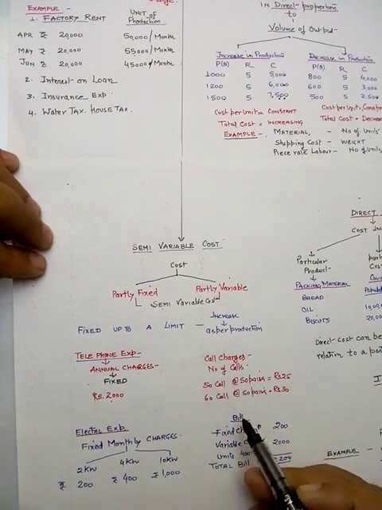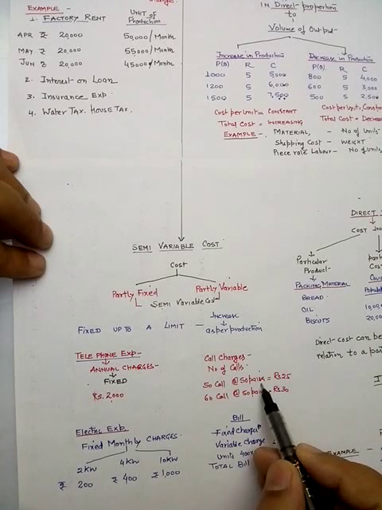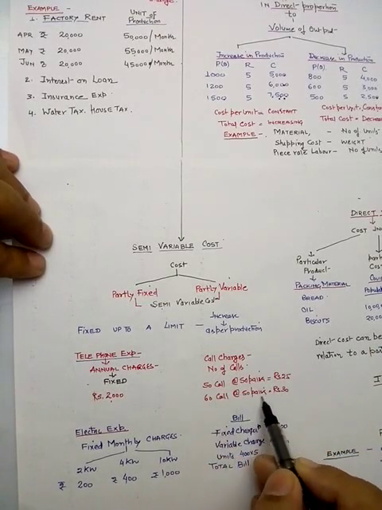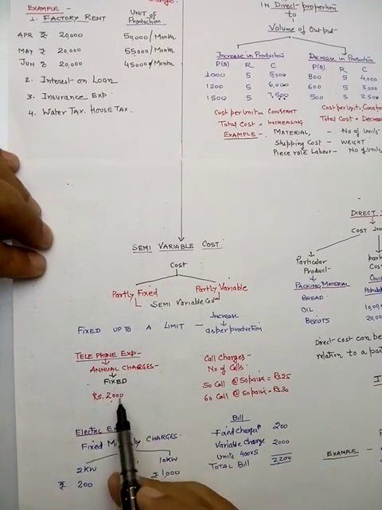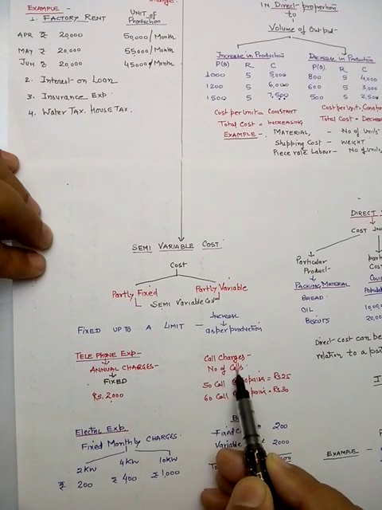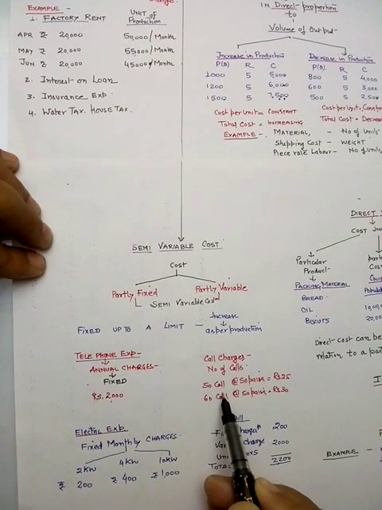number of calls. 50 calls at 50 paisa each, that means the amount is 25 rupees. Here 60 calls at 50 paisa each, that is 30 rupees. So the annual charge is fixed, but our call charges are also going to increase as per the number of calls.